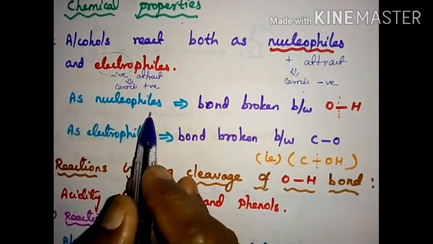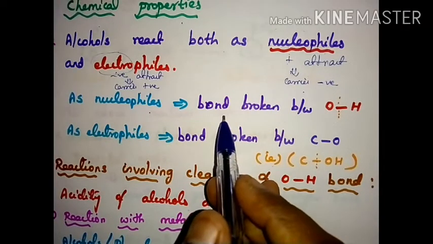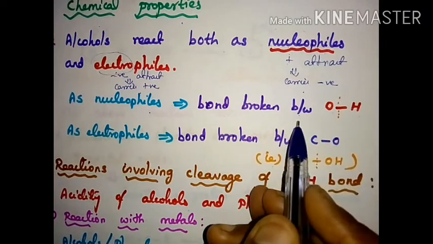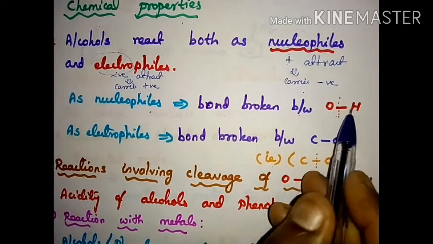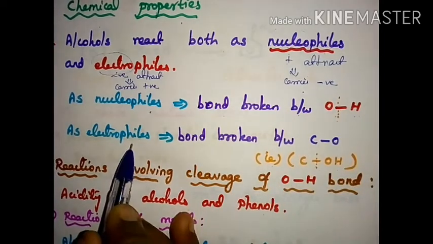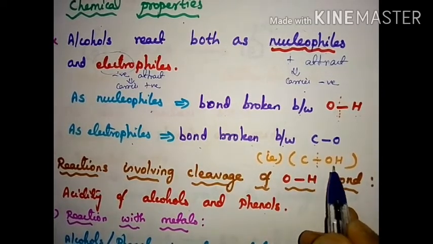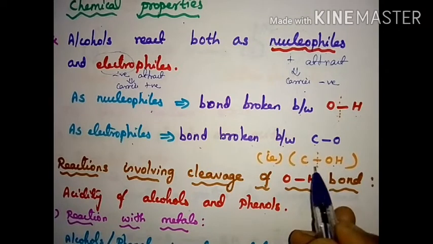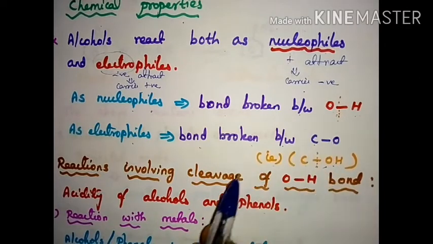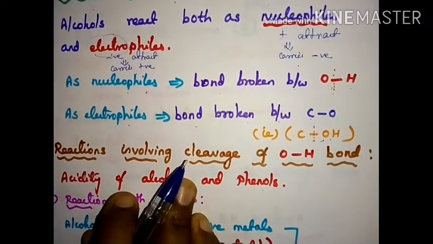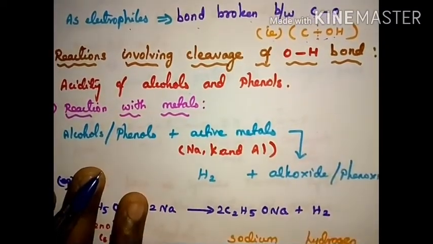If a nucleophile brings a reaction, the bond is broken between O and H. If the electrophile comes and attacks, the bond is broken between carbon and oxygen, that is the C-OH bond. So nucleophilic attack means the bond breaks between O and H. Electrophilic attack means the bond breaks between C and OH. Now we are going to see the reactions.